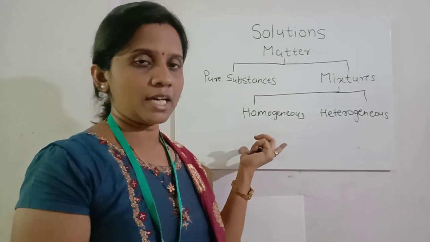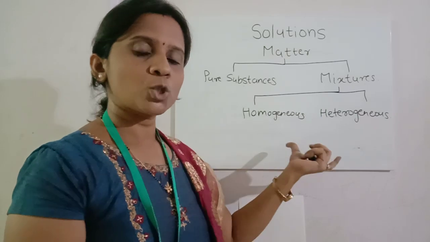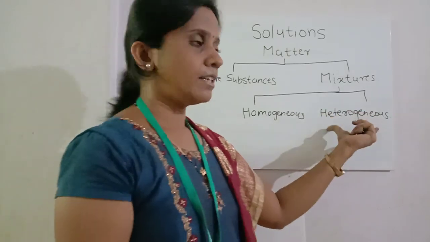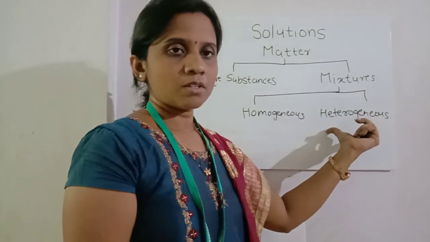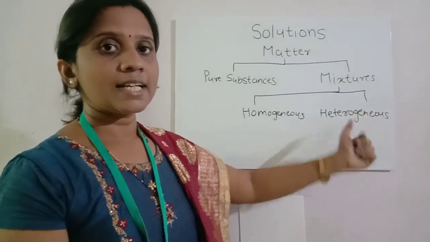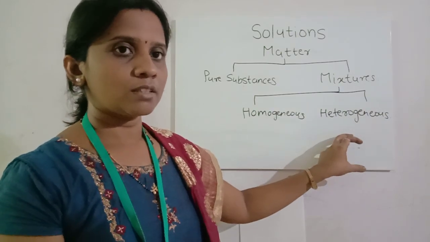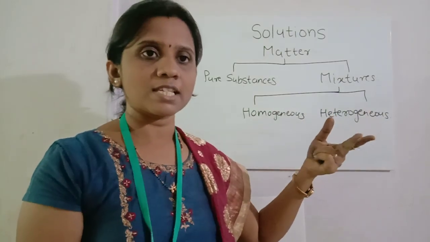So for homogeneous mixture, what will be the example? It is NaCl in water, that is salt in water, or sugar in water. And for heterogeneous, an example we can take is sand in water. In case of sand in water, there are two phases present.